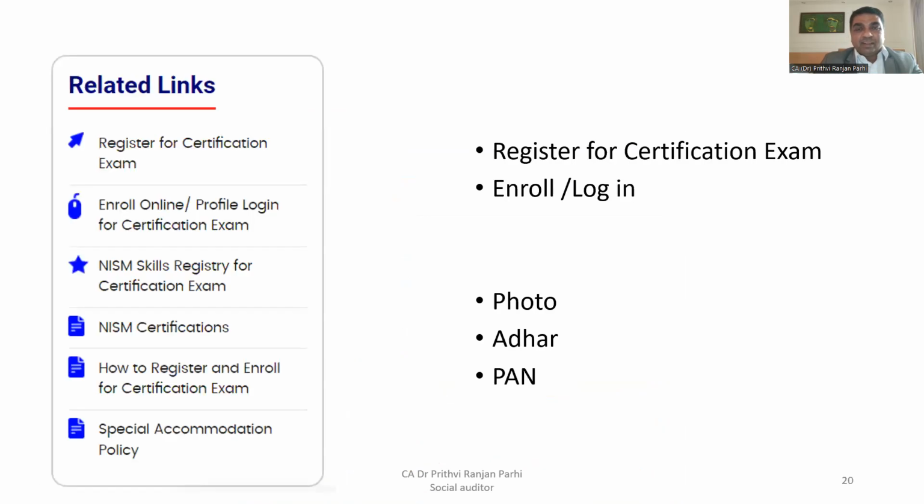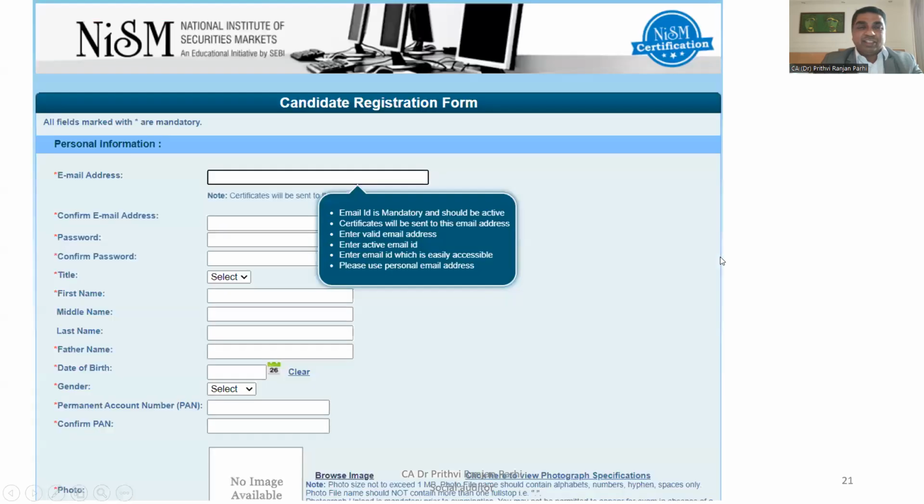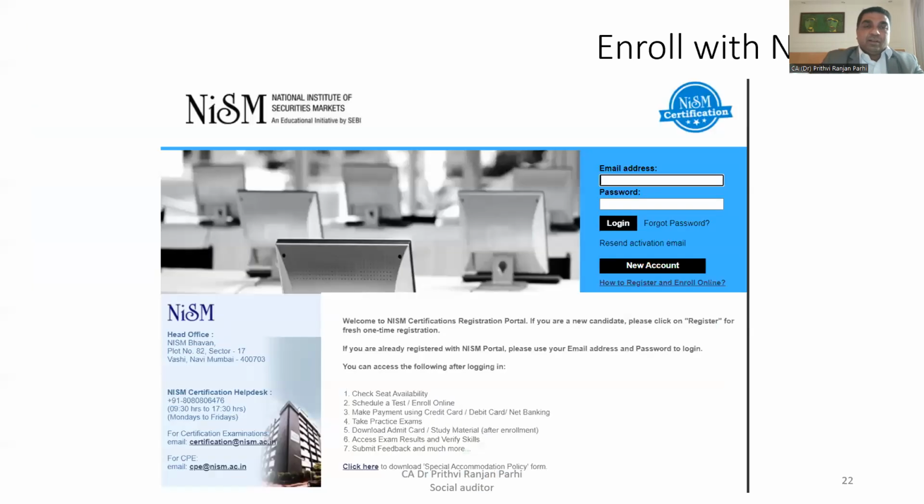Right, friends? So your first step should be to register for the certification examination. You can enroll or log in to the portal. Some documents like photo, Aadhaar, PAN cards will be required. So you can get yourself registered. This is the candidate's registration form. So online you can fill in all these things, email address, all your name details, step by step you have to fill up. The required certificates will be uploaded.